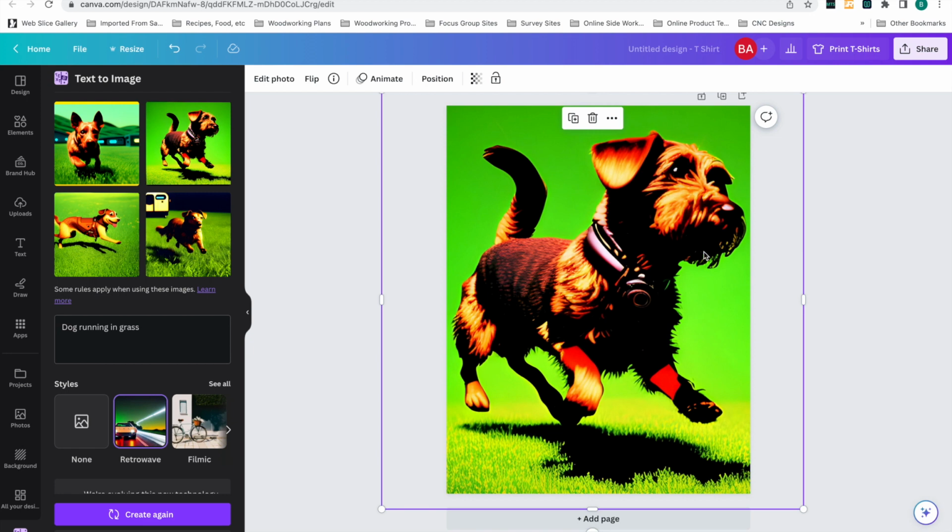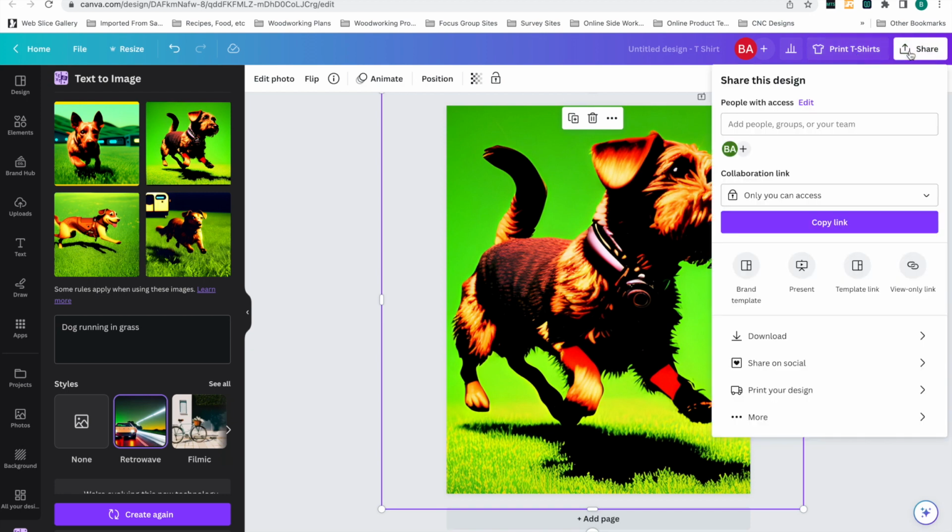And then here on Canva, you can title it and save it however you want. And then you can print t-shirts. They have a whole service. You don't really need to bother with that. You'll just want to download it yourself. So you'll just come over here and click share. And then you can see there's the option to download right here.